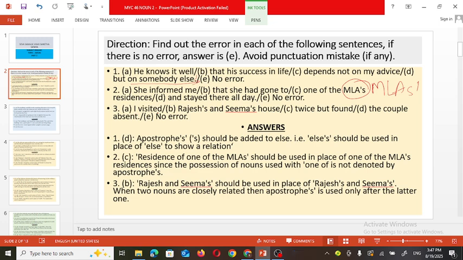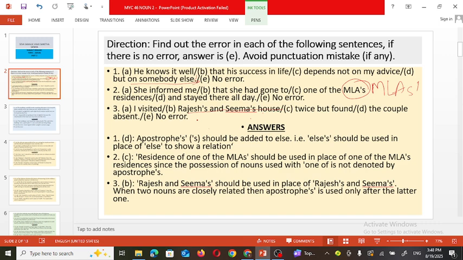Third one: I visited Rajesh's and Seema's house twice but found the couple absent. So the house is owned by these two people. So there is no need to use the apostrophe sign with them individually.